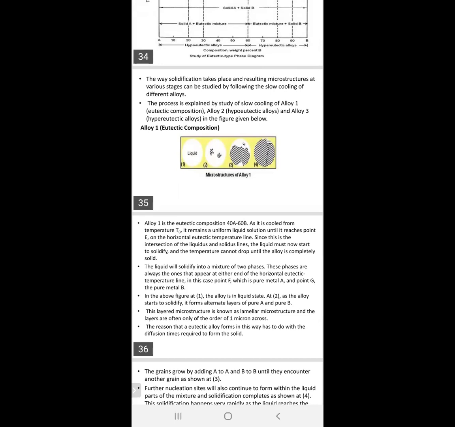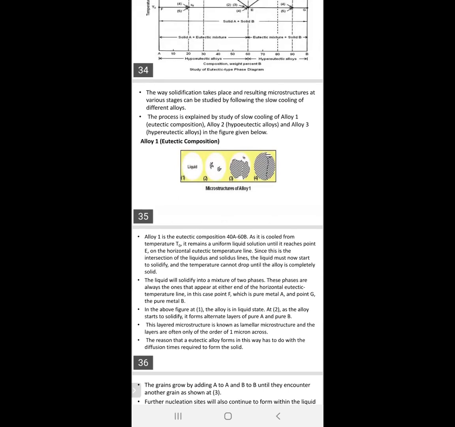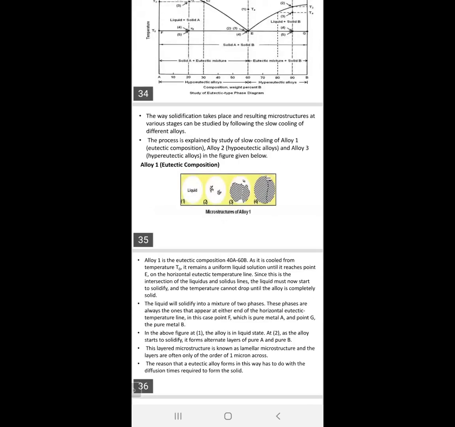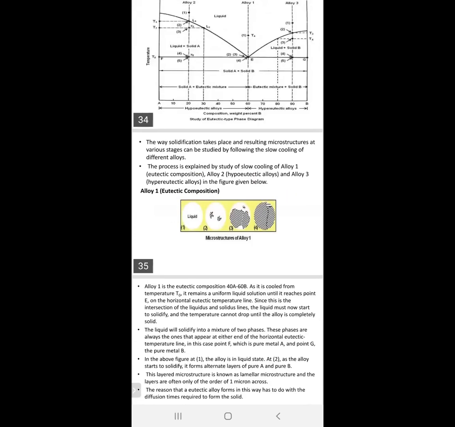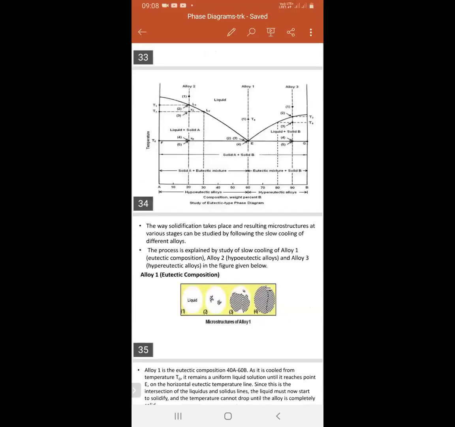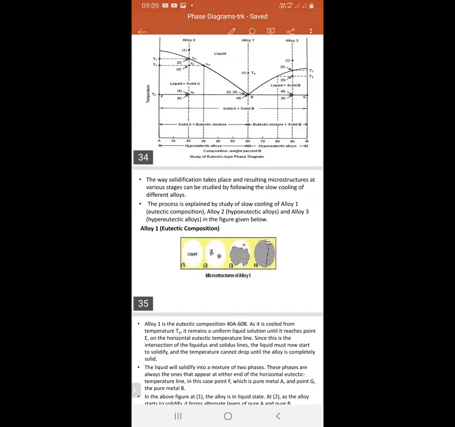All of you remember, this point is very important. The temperature cannot drop until the liquid is completely solid. Here the total becomes solid.